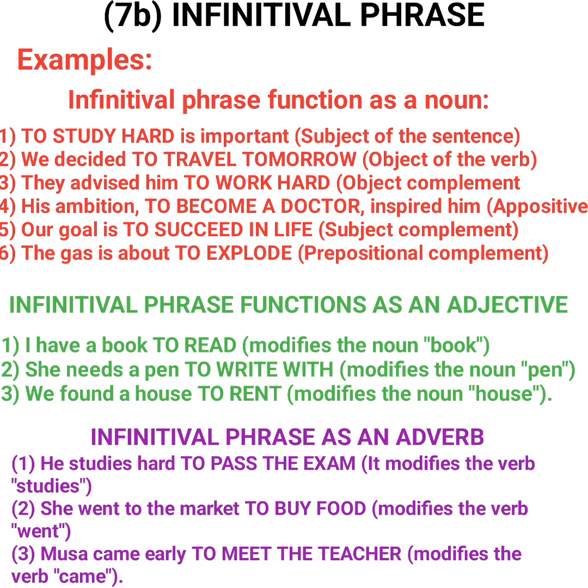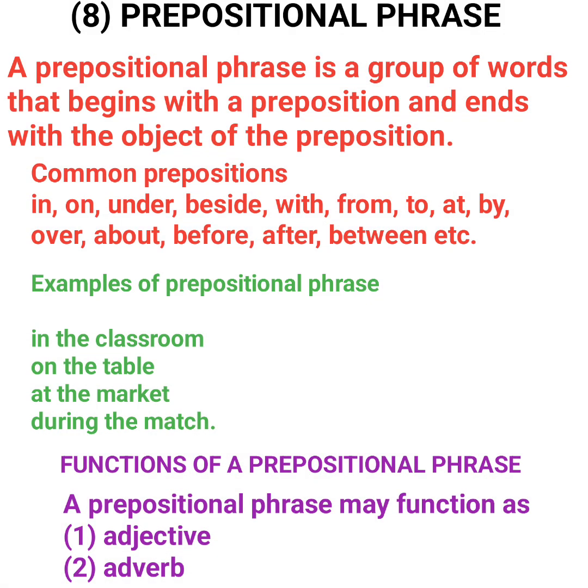So basically, an infinitive phrase can serve as a noun. It means that it can occupy the positions that a noun occupies. It can serve as an adjective. The last type of phrase that we are going to examine is the prepositional phrase. A prepositional phrase is a group of words that begins with a preposition and ends with the object of the preposition. So what do I mean?